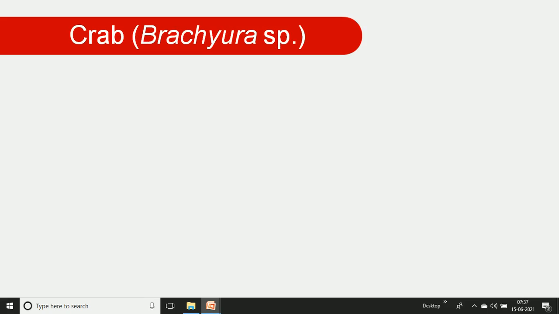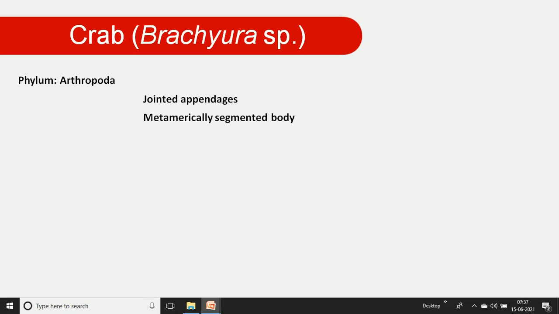As an example of Crustacea, we take the crab, species Brachyura. We go to the systematic classification of the crab. The crab belongs to the phylum Arthropoda. Why Arthropoda? Because it has jointed appendages, a metamerically segmented body, is triploblastic, and has a hemocoel cavity.